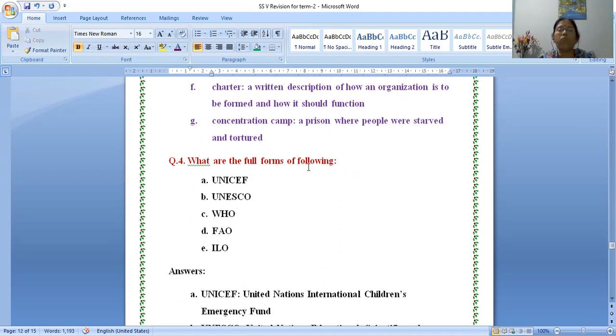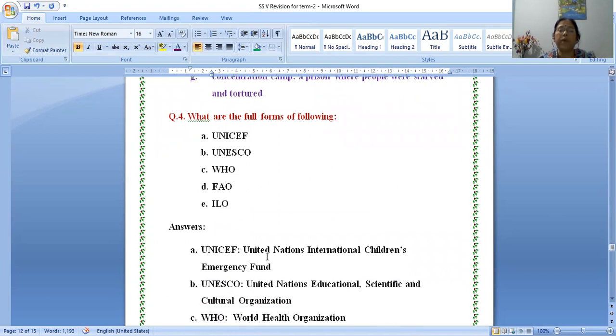What are the full forms of the following? This is UNICEF, UNESCO, WHO, FAO, ILO. You will find these are the words you get from lesson number 19, the last lesson. So what is UNICEF? United Nations International Children's Emergency Fund.